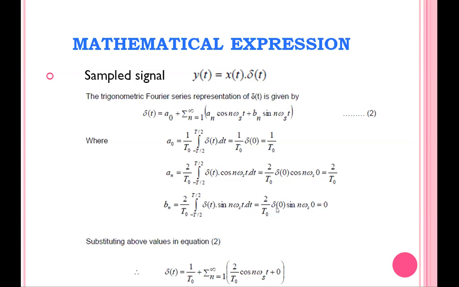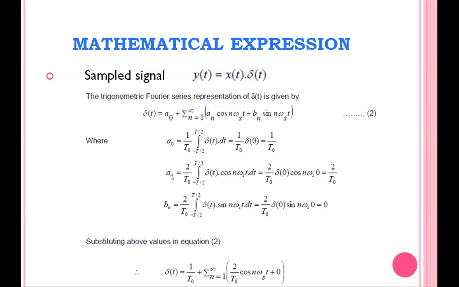Okay, so as per this property, what is this integration over one cycle period of δ(t) dt? The answer for this one is 1. That's why 1 by T naught into 1. So the answer for A naught is 1 by T naught.